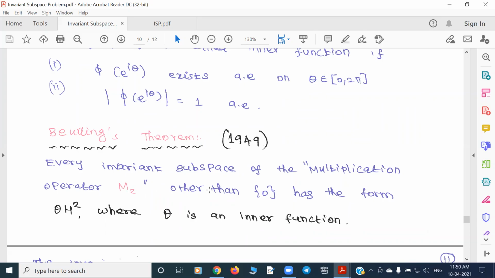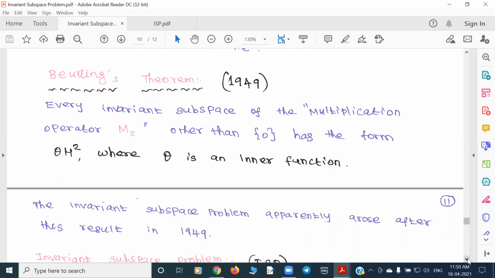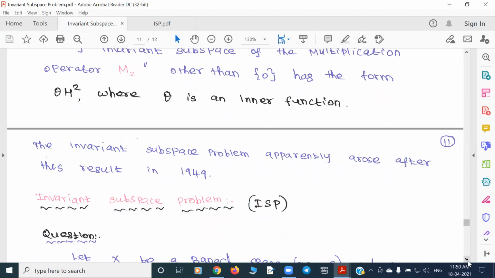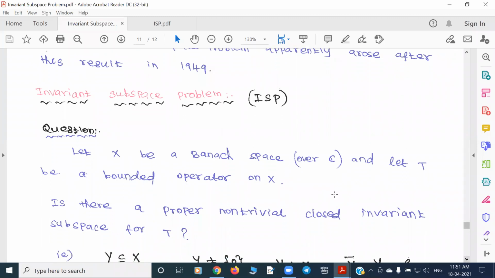After this result, after Beurling's result, people started asking questions. The invariant subspace problem apparently arises after this result. What is the question? Take a Banach space over C and let T be a bounded operator on it. Is there a proper non-trivial closed invariant subspace for T? That's the question.